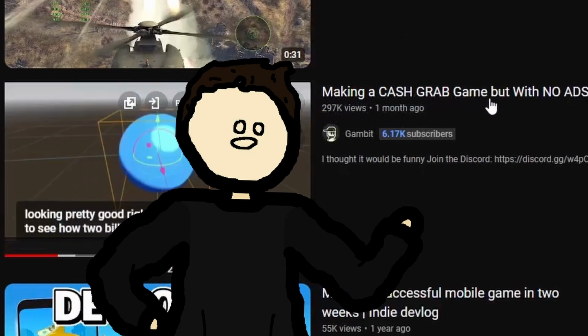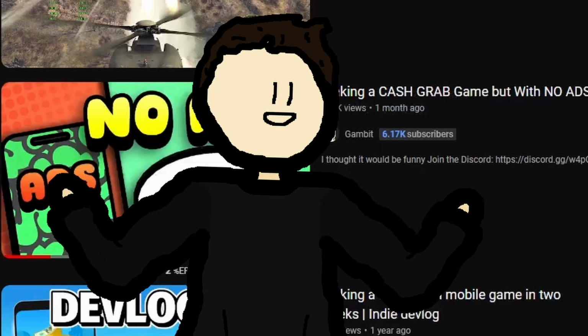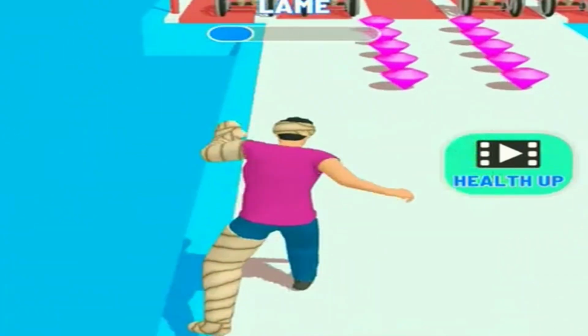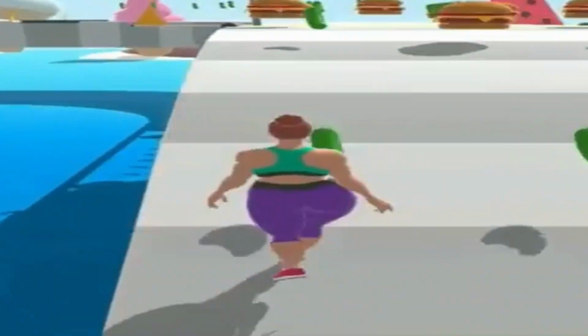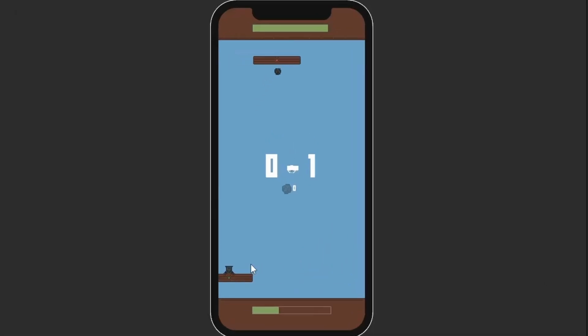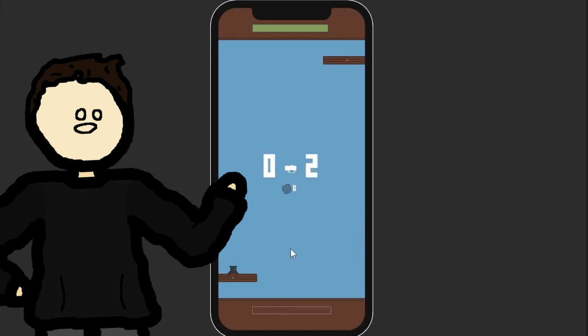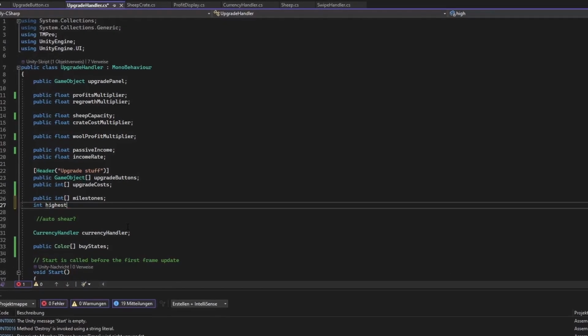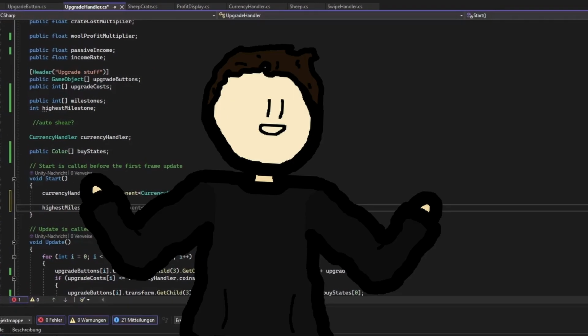No ads, how are you gonna make money? You know what? I have an idea. I will make a fun and engaging mobile game myself, with a few ads to make at least a small amount of money, because mobile games are cool and I am broke. I made a mobile game before, but it ended up breaking and I was too lazy to fix it, so I never published it. But now is the perfect time to develop and publish my first ever mobile game.